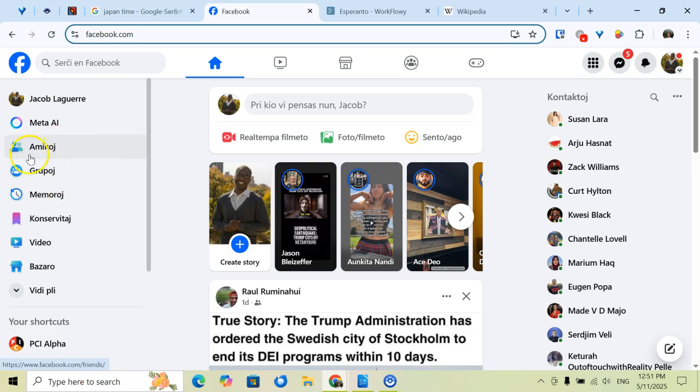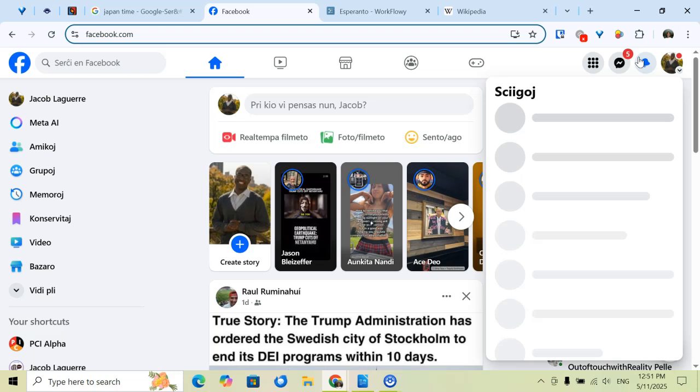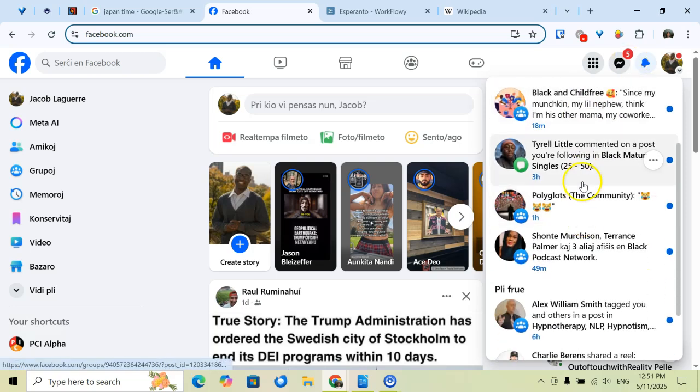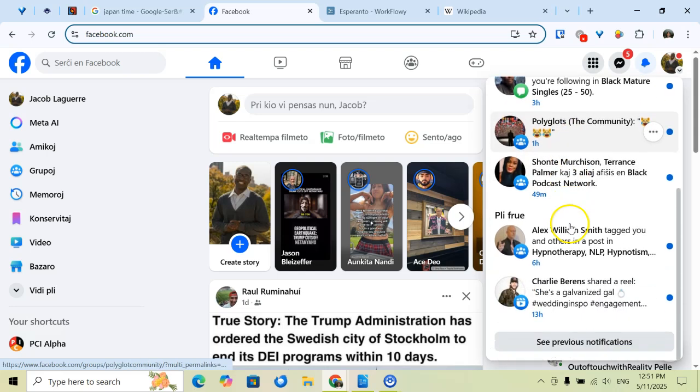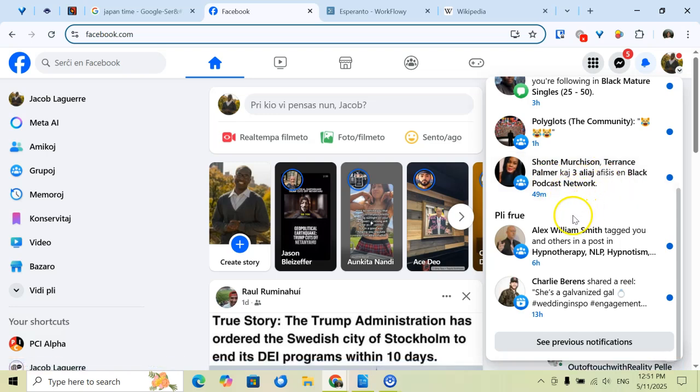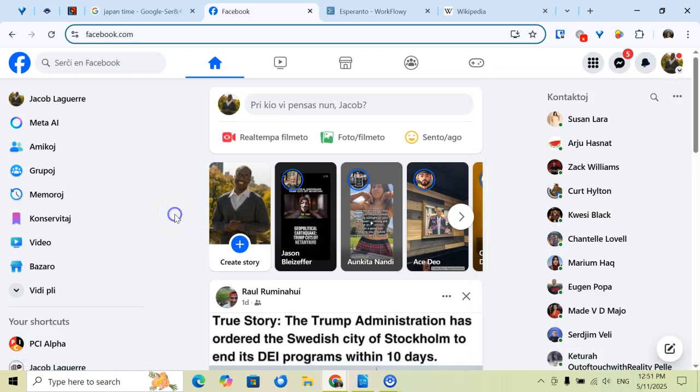And you can see here on the top left, we have amicoi, groupoi, memoroi, like saved posts, the Facebook shop. You can also take a look at some of the notifications, which also have an Esperanto translation as well. So you can see here, 3 other people have posted in the Black Podcast Network. So yeah, that's another website that does support Esperanto.